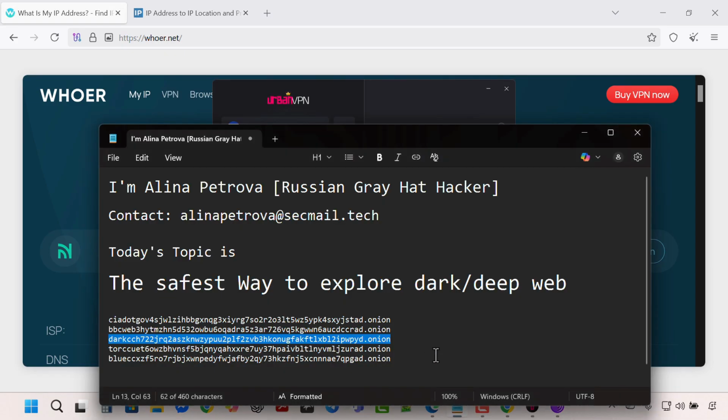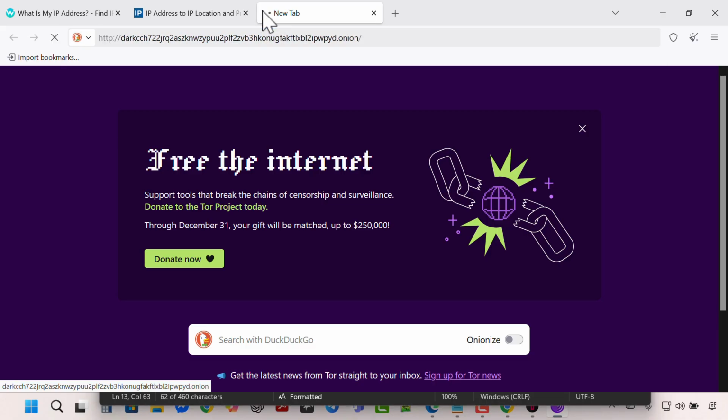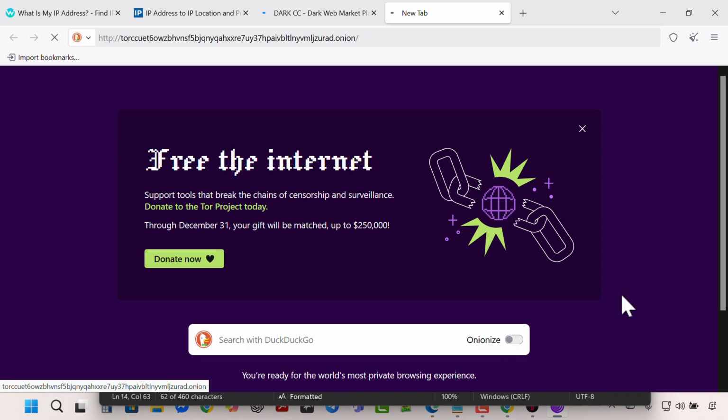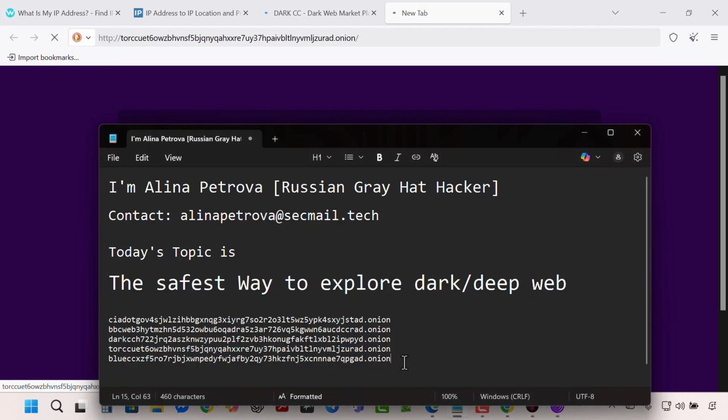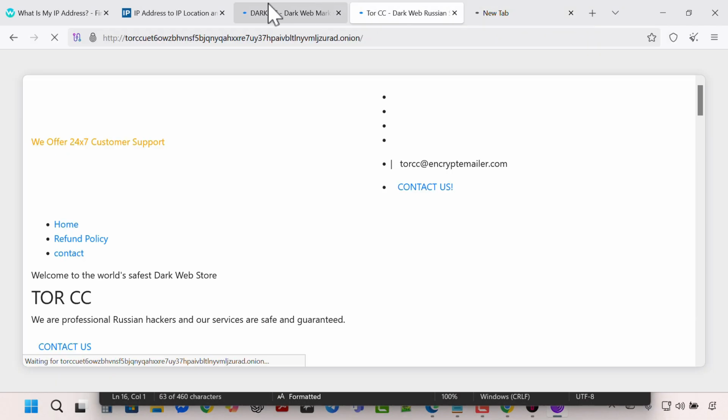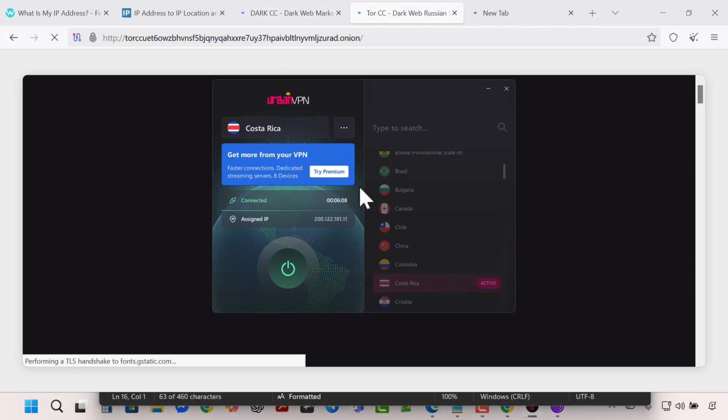This is the safest way to browse, explore, or do any work on the dark web. Of course, if you want to purchase any financial service on the dark web, you must complete this process first. Before opening the browser, you must hide your location with a VPN. Then you will be able to access the IP routing system of the network. In that case, your location will be changed twice.